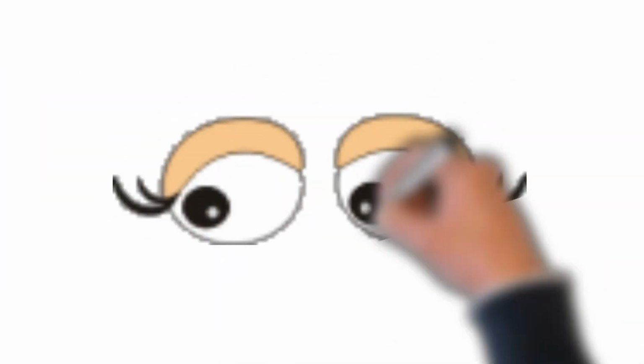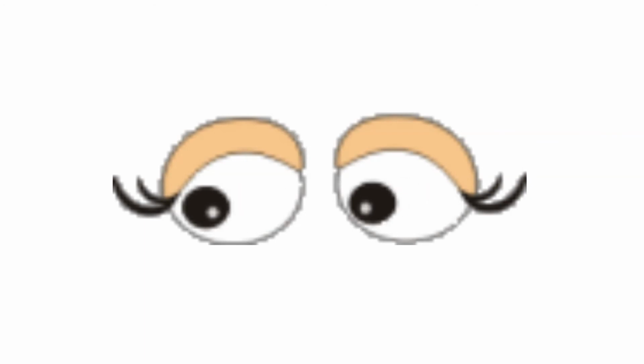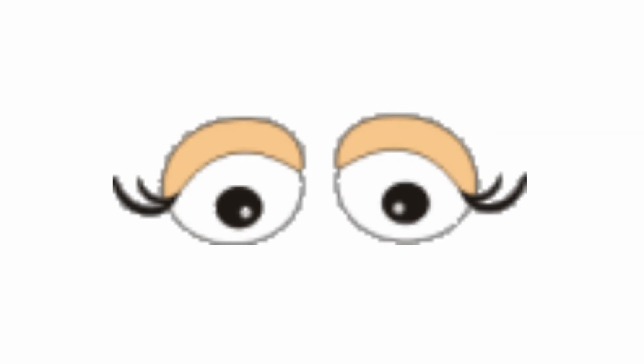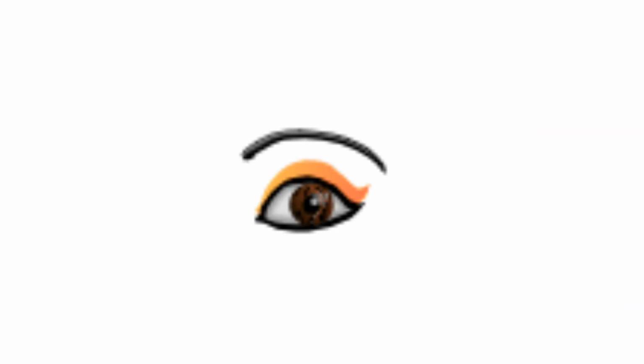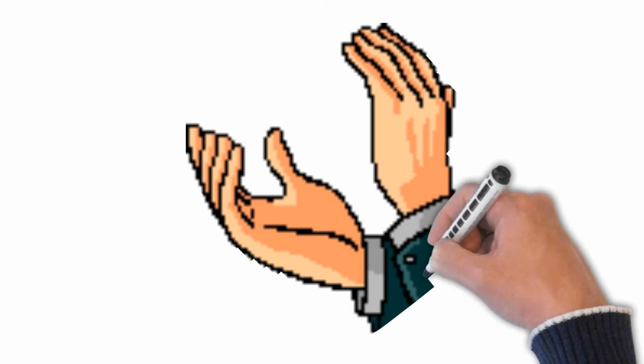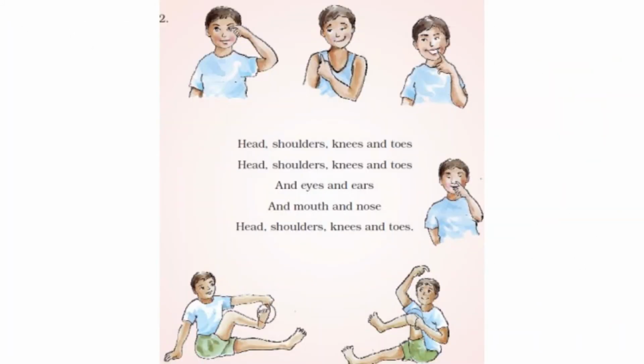These are my eyes. Eyes means आँखें. Eyes is the plural form and eye is the singular form. एक आँख, दो आँखें. Two eyes, one eye. These are my legs. Legs means पैर. These are my hands. Hands means हाथ.